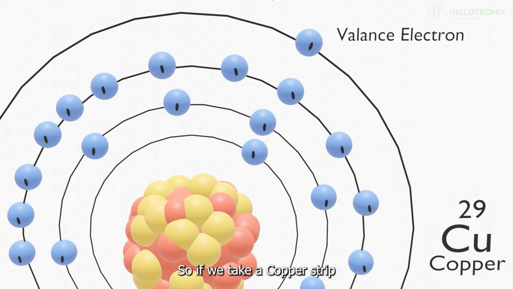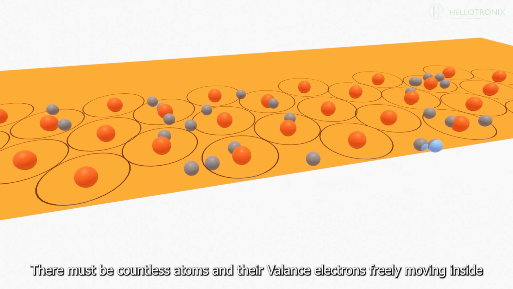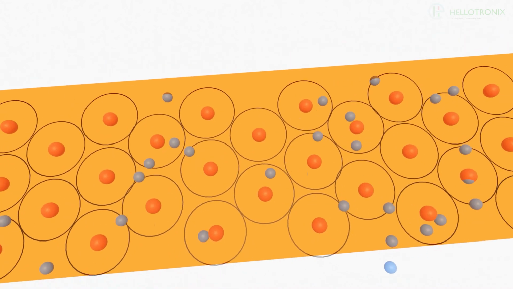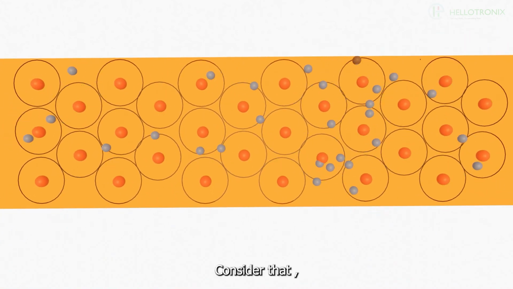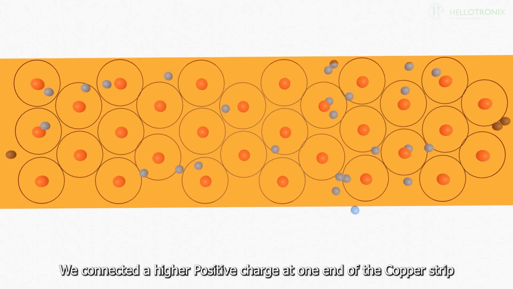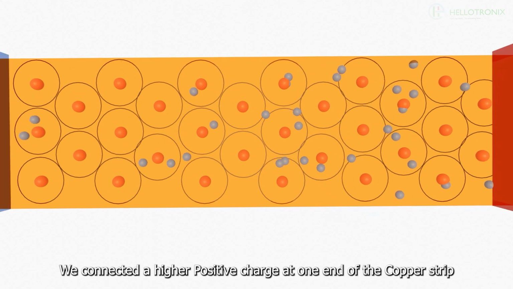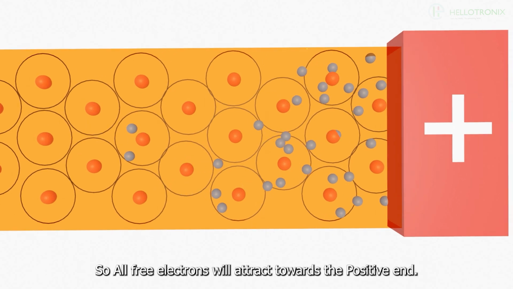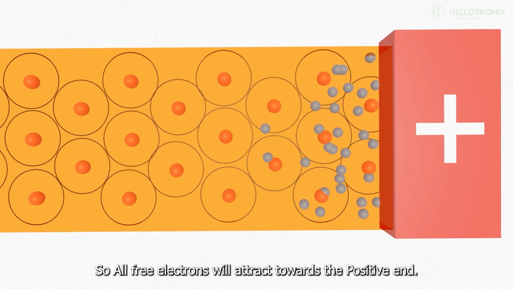So, if we take a copper strip, there must be countless atoms and their valence electrons moving freely inside. Consider that we connected a higher positive charge at one end of the copper strip. As we said before, opposite charges attract, so all free electrons will be attracted towards the positive end.